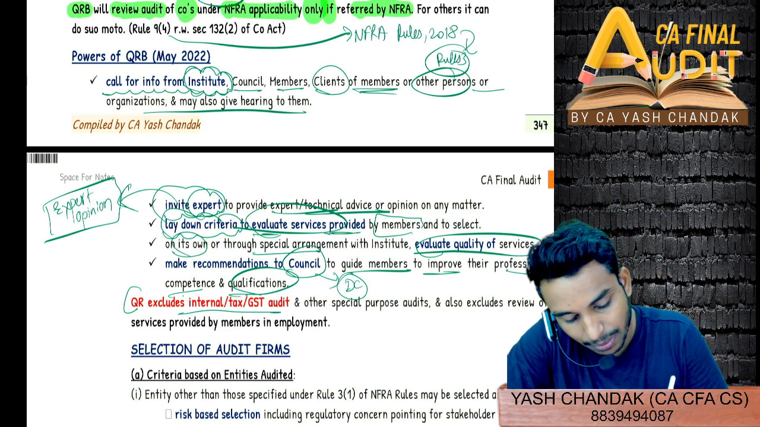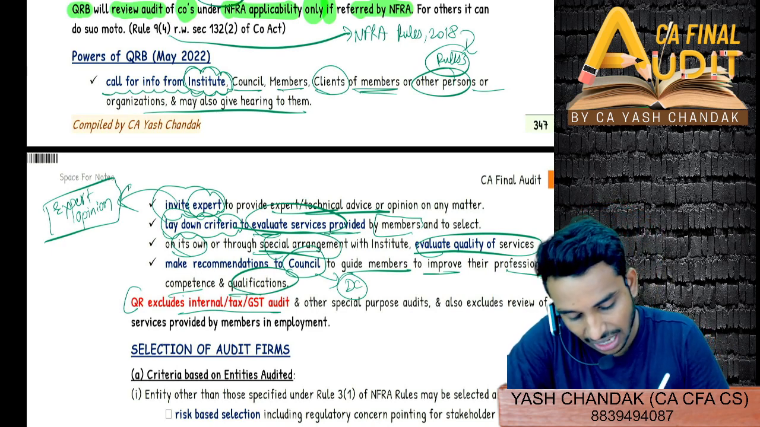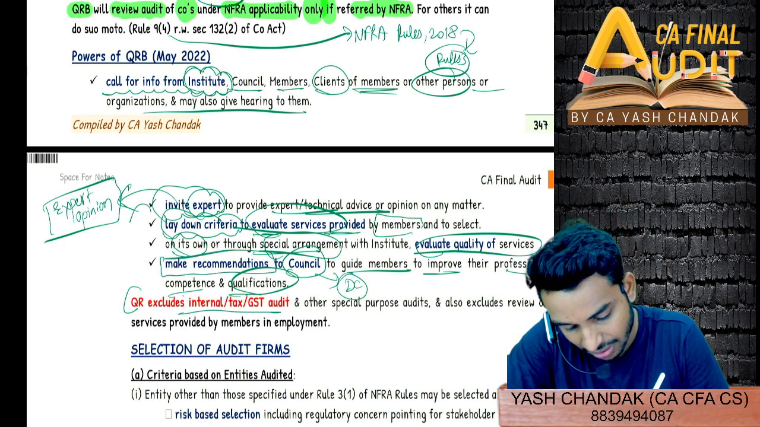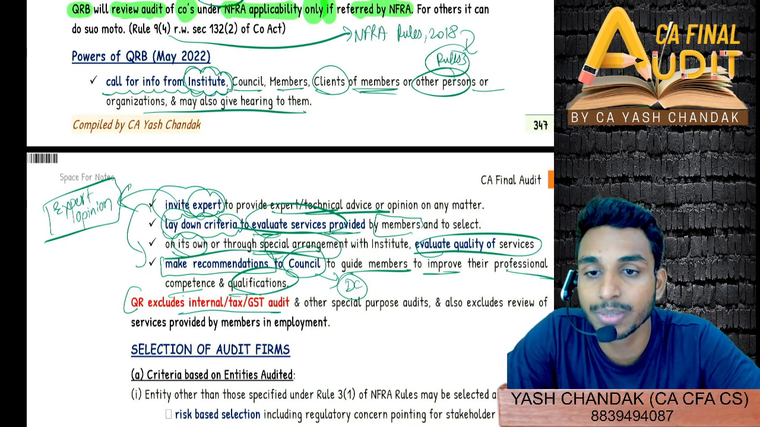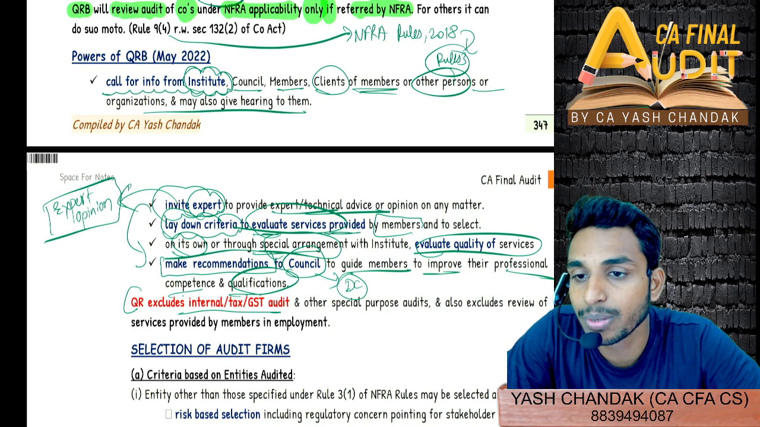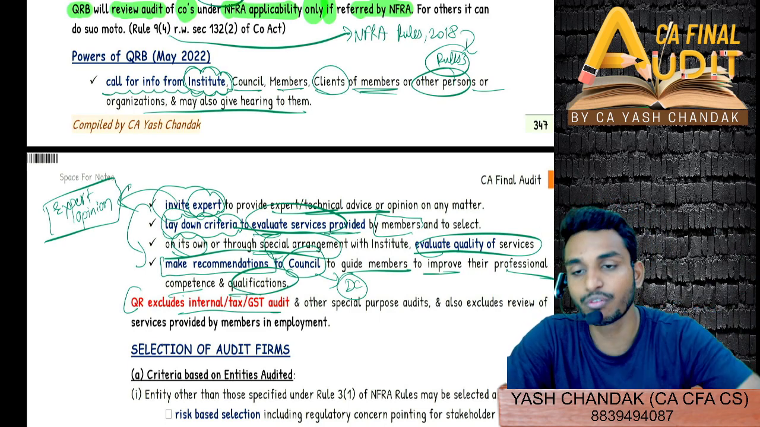And then on its own special arrangement with the institute, they will evaluate the quality of the paper checking, and lastly will make the recommendation. This expert will then make the final recommendation to the ICAI council on what should be done, whether the CA Act needs to be amended or not. Kind of that story you can link to, and all the points will follow, right?